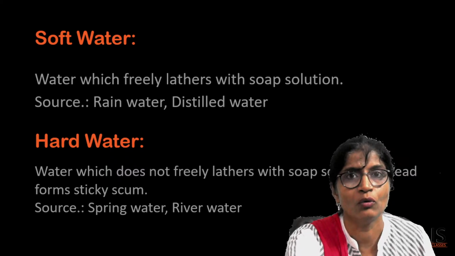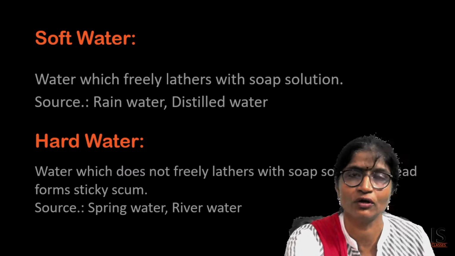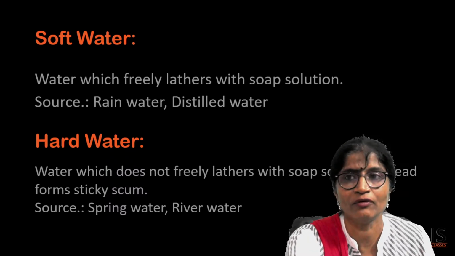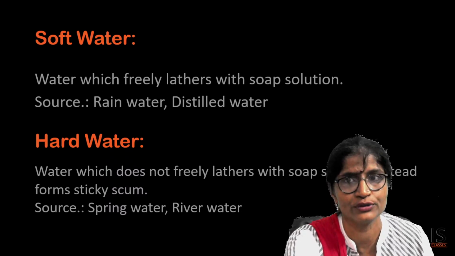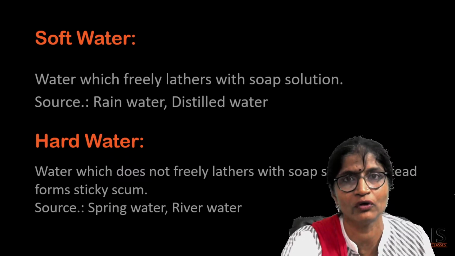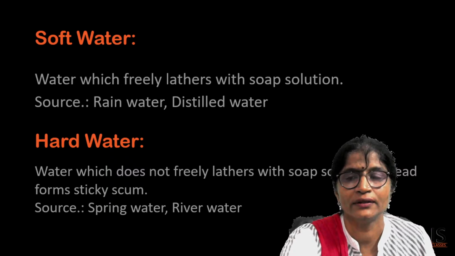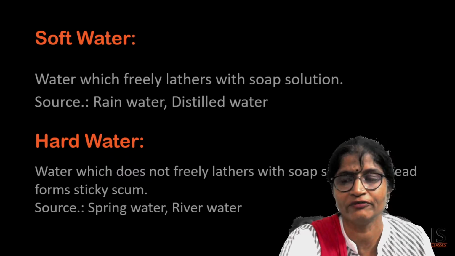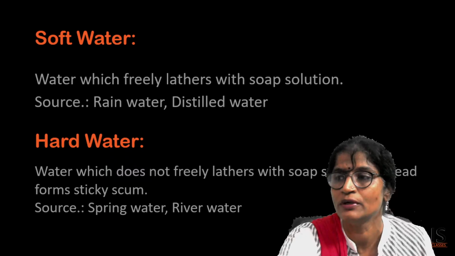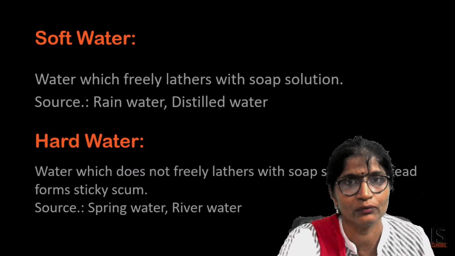Water obtained from rain, that is rainwater, and distilled water are soft water, because they freely lather with soap solution. But water obtained from a spring, that is spring water, and river water are generally hard water, because this type of water does not freely lather with the soap, and instead forms sticky scum. That is known as hard water.